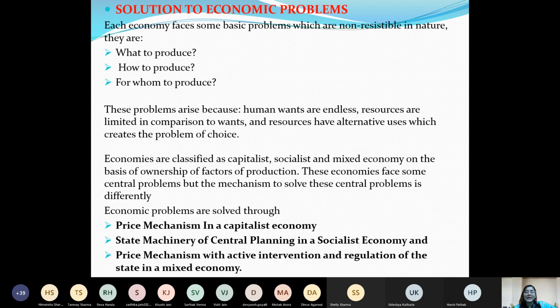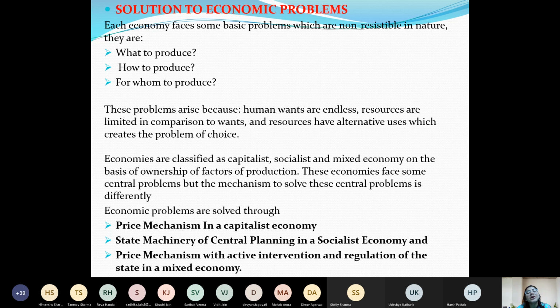So as we discussed, there are three kinds of structure of economy, that is capitalist economy, socialist economy and mixed economy. We discussed that capitalist economies are those where all the production decisions are taken by the producers, or the capitalists.